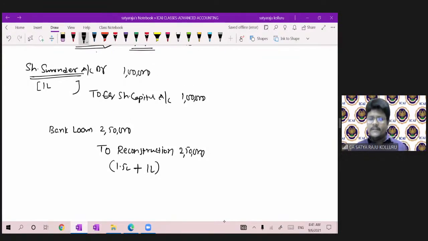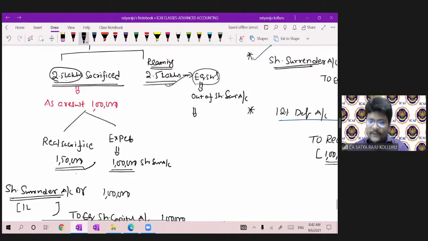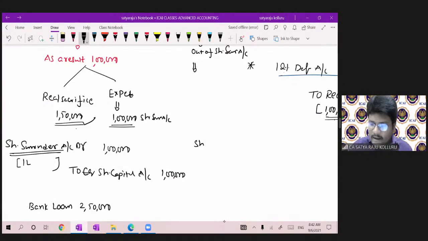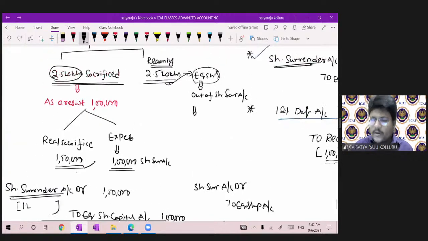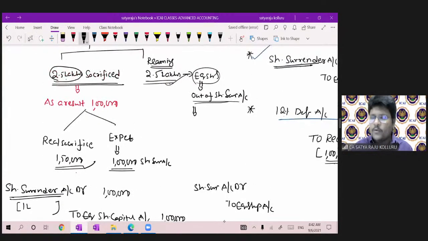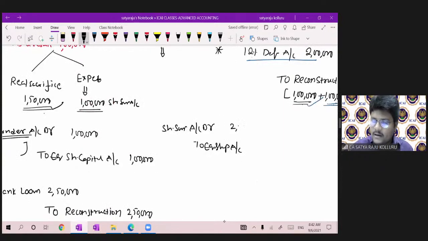Sorry for the inconvenience. Let me put it separately. First, utilization of share surrender entry: Share surrender account debit to equity share capital account. How much amount, guys? Out of share surrender, for the remaining portion, we are issuing 2.5 lakh, right?